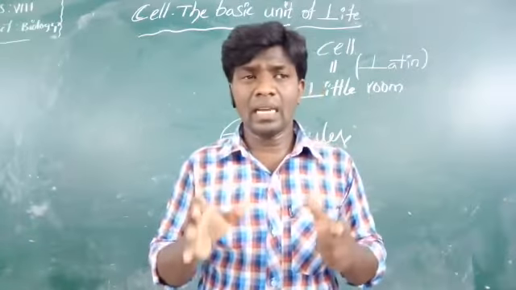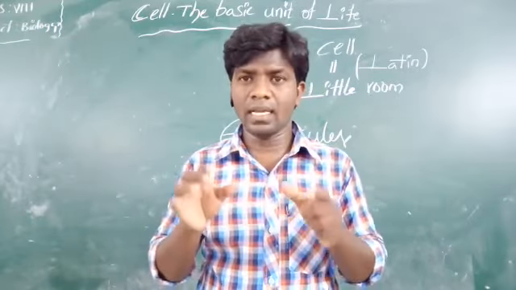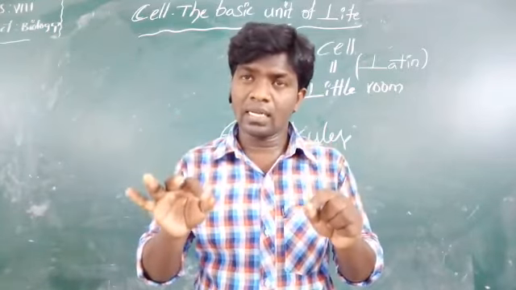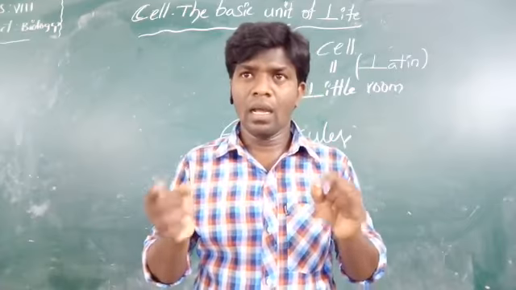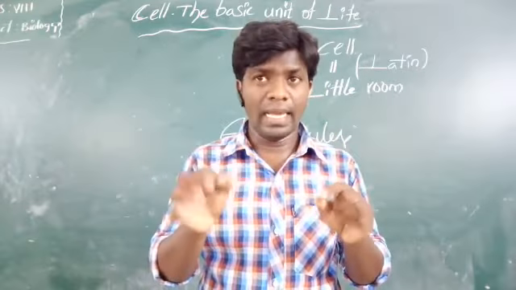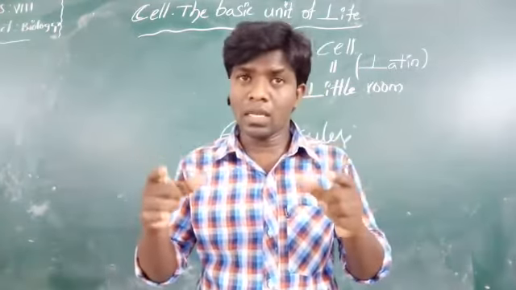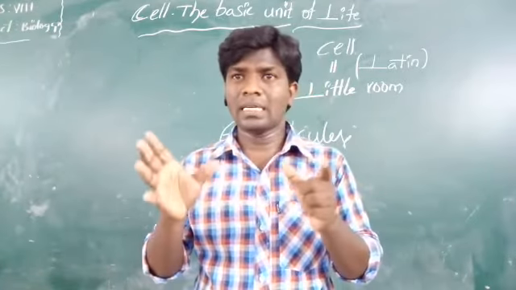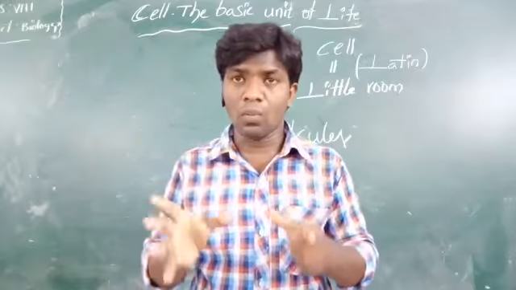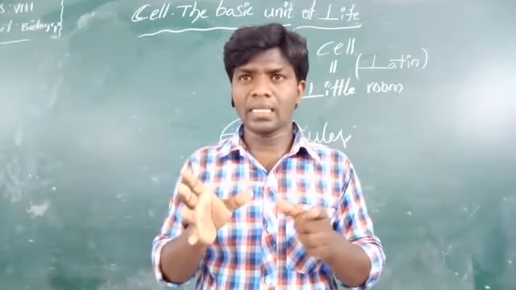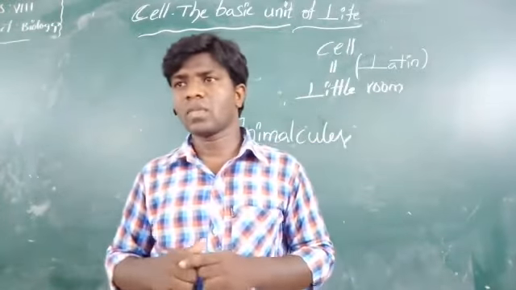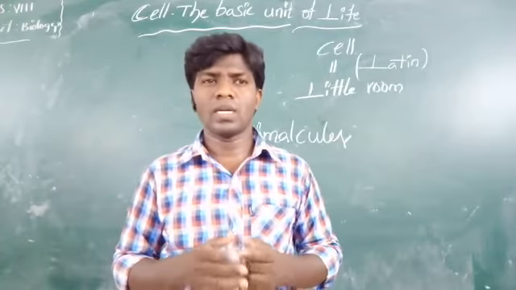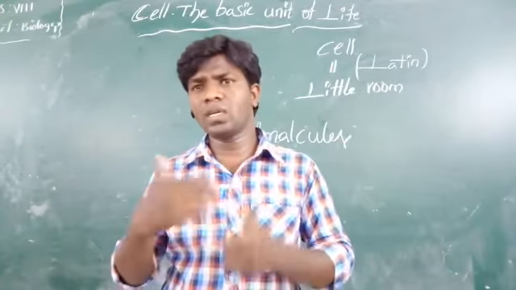In the year 1838, Matthias Schleiden examined a large number of plants and observed that all parts are composed of different kinds of cells, which form the tissues of the plant.